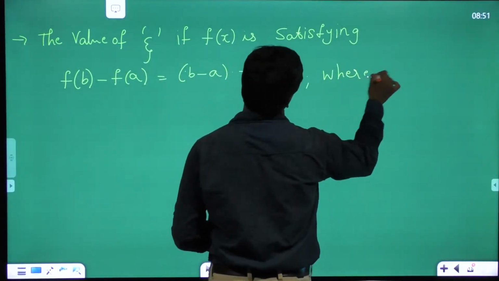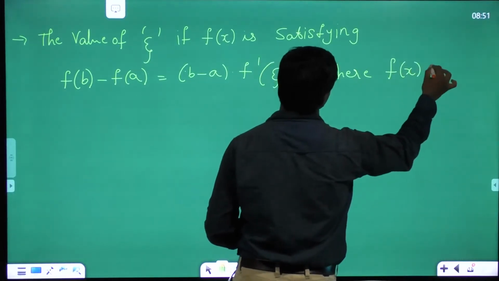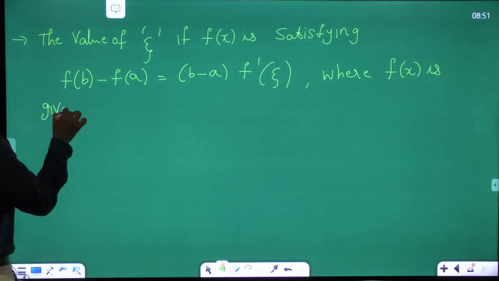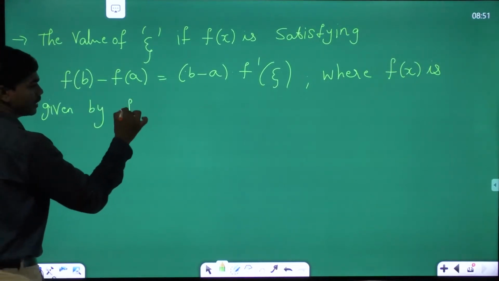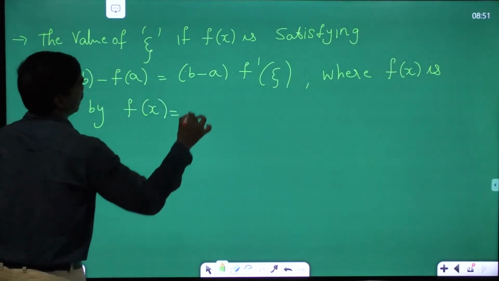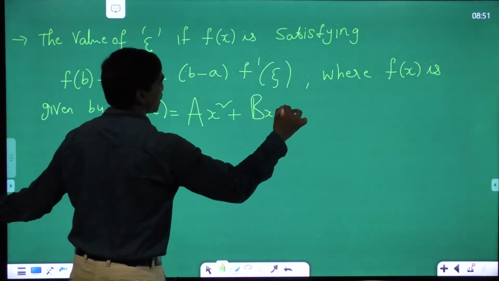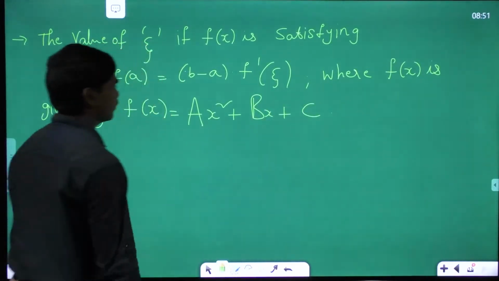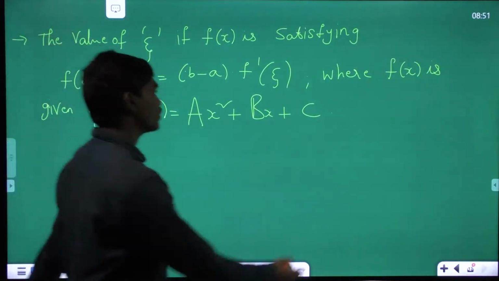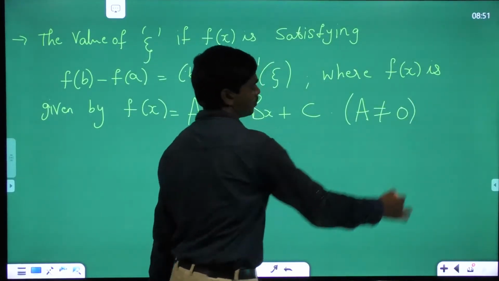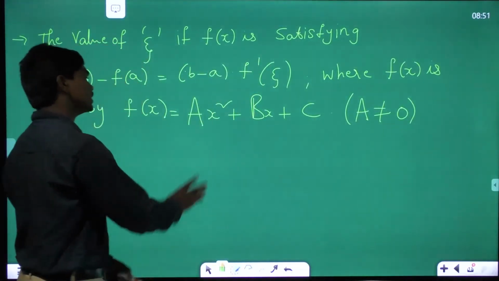Where f of x is given by f of x is equal to capital A x square plus bx plus c, and of course capital A is not equal to 0. Basically my intention is to tell you that this is a quadratic function.